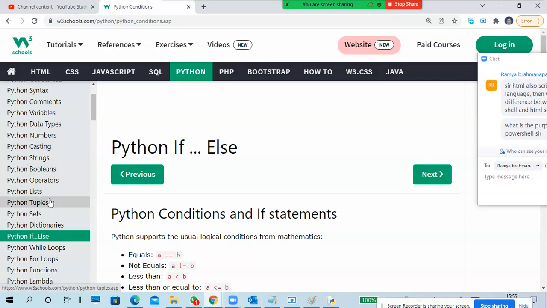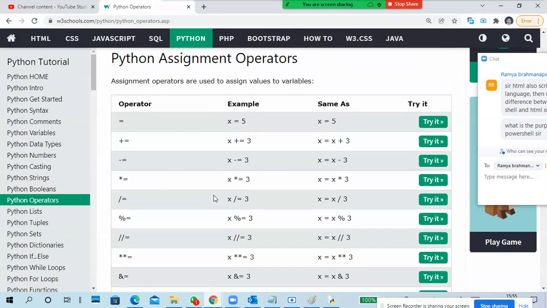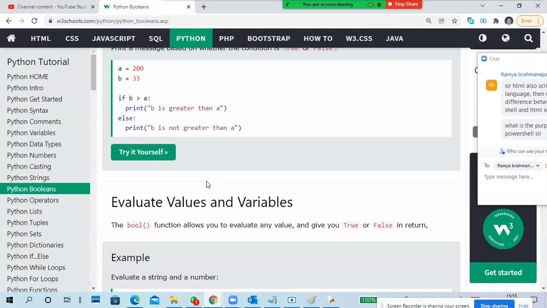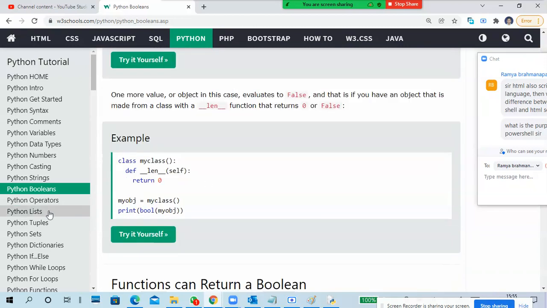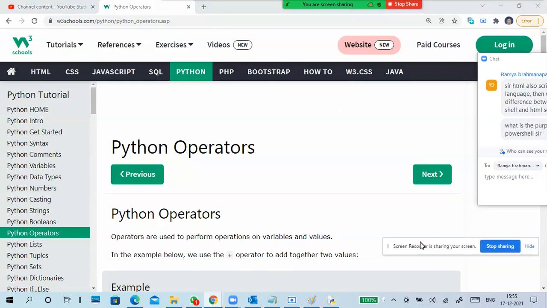I should tell operators and booleans. Okay, operators and booleans are also pending. It won't take much time. Booleans I already told. So once we will go to that one. Okay, so now what to do? That's it.